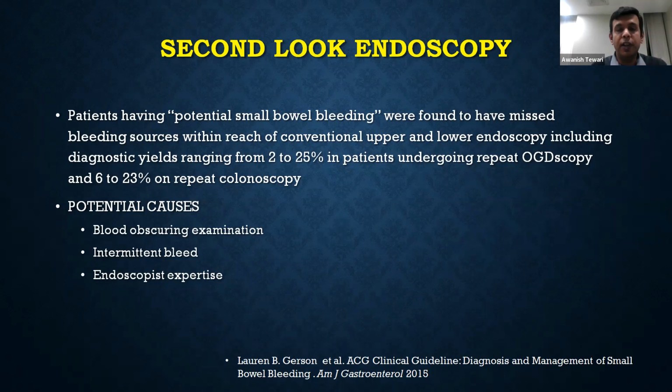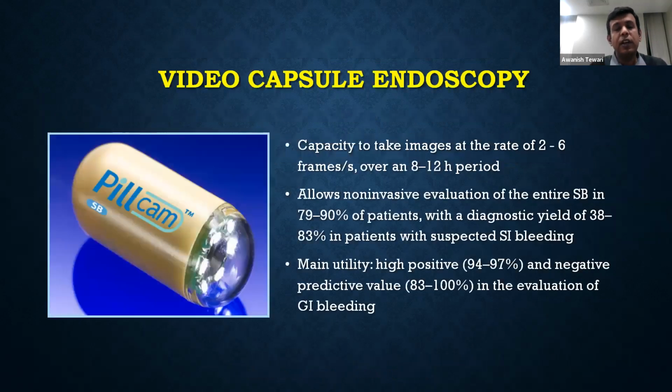Now, capsule endoscopy. Capsule endoscopy has the capacity to take images at a rate of 2 to 6 frames per second over a period of 8 to 12 hours. The advantage is that it is a non-invasive evaluation of the entire small bowel in about 80 to 90% of patients, with a diagnostic yield of 40 to 80%. It has a high positive and negative predictive value when we are doing evaluation for GI bleed.